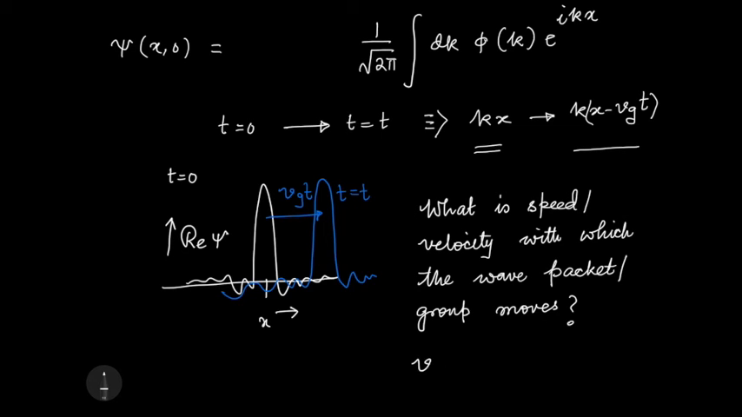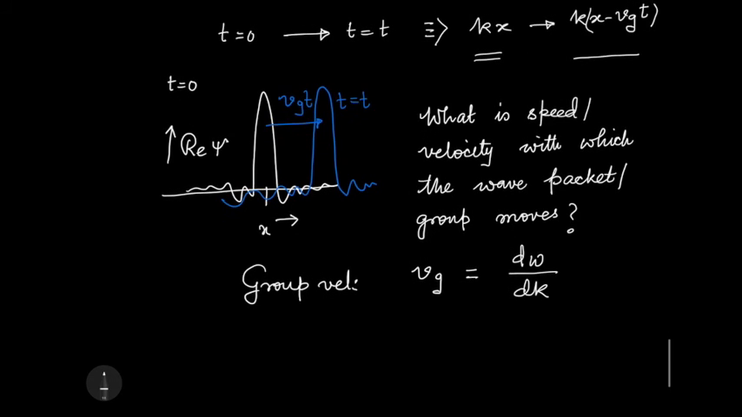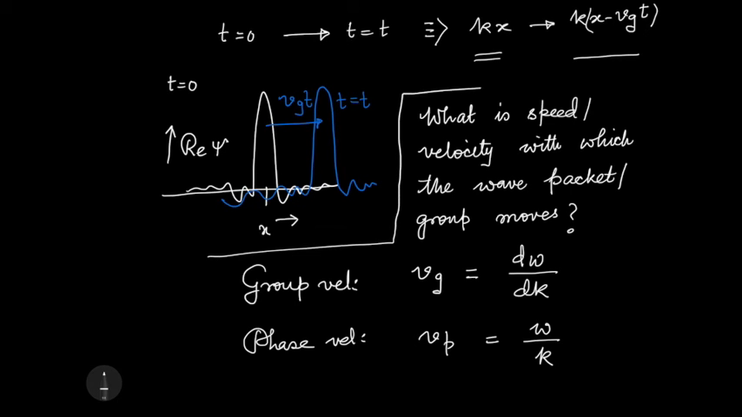Simple, the velocity is vg. So vg is called the group velocity. That is why I used suffix g. So this is given by d omega by dk. Okay. So we also encountered the phase velocity earlier. The phase velocity was given by omega by k. Okay. So these are two different things.